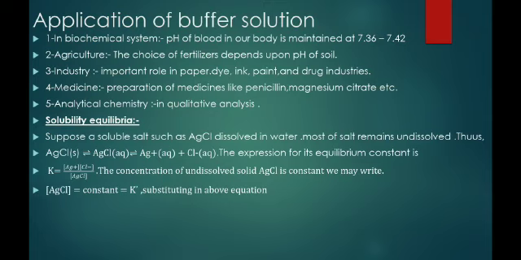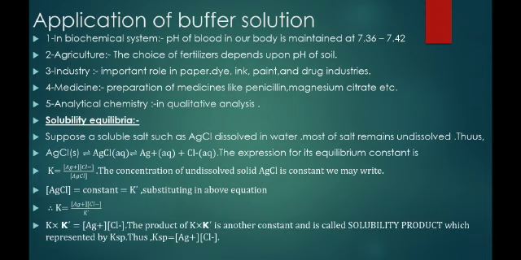So now this K' is multiplied with K. Then we get what? K x K' = [Ag+][Cl-]. The product of K and K' is another constant called the solubility product, which is represented by Ksp. So now Ksp = [Ag+][Cl-].